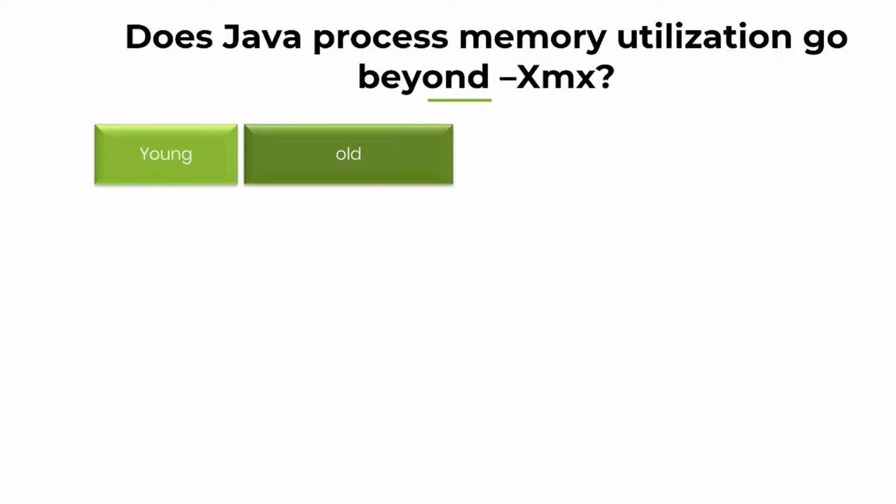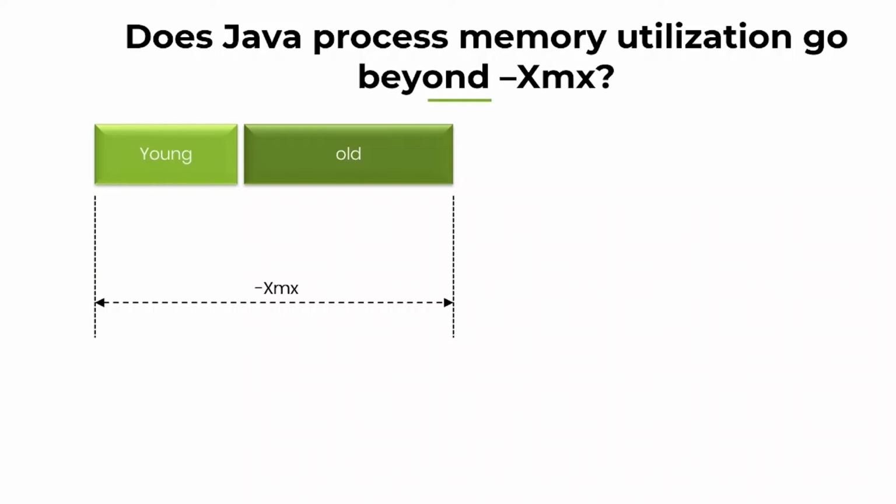But if that object has survived for some period, then it is promoted from the young generation to the old generation. And when you set Xmx, you are actually only setting the size of young generation and old generation. But after this, there are also a few more regions.